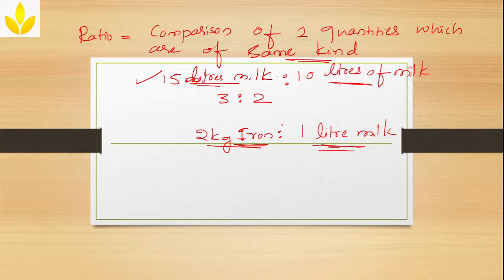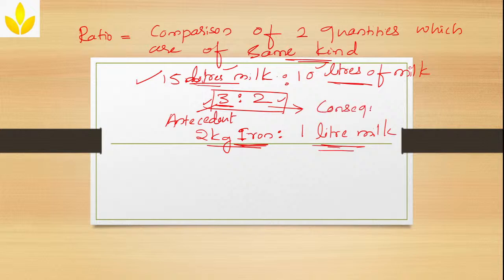Clear? Okay. Now what are these terms called? This is a proper ratio, where we are comparing two quantities of the same kind. This first term, 3, is called the antecedent. The name of the terms is not so important, but still I'll mention it. The second term is called the consequent. The first term is antecedent and the second term is consequent.